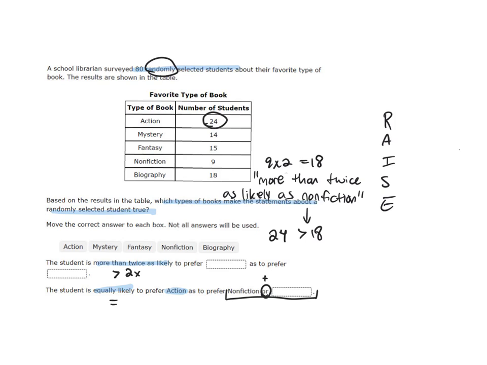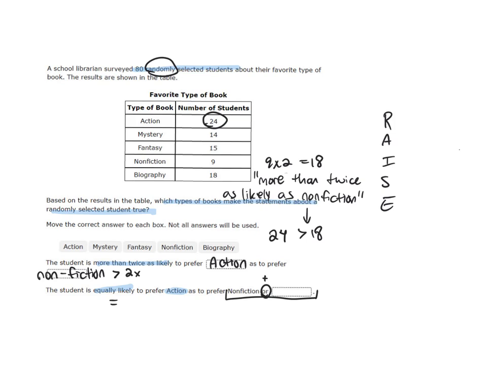So let's fill that in down here. The student is more than twice as likely to prefer action as they are to prefer nonfiction. And that's because 9 times 2 is less than 24. 24 is greater than 9 times 2. It's more than the nonfiction number multiplied by 2.